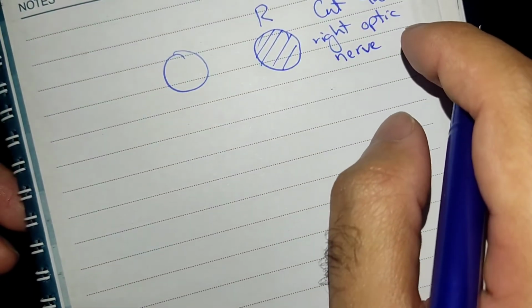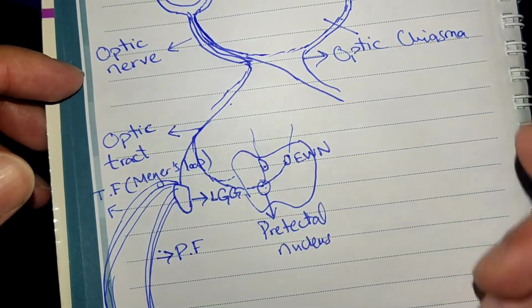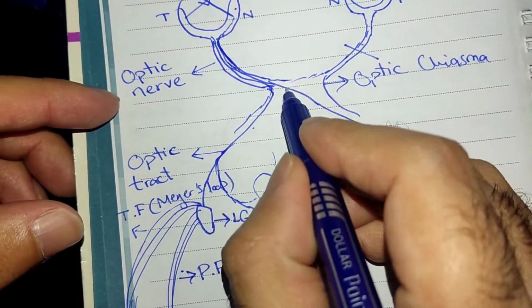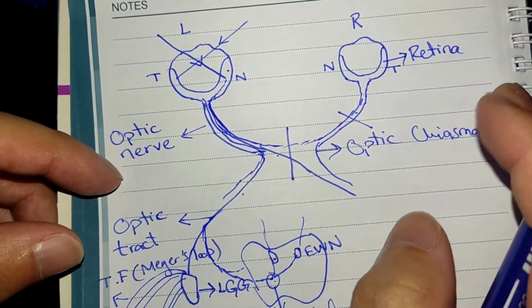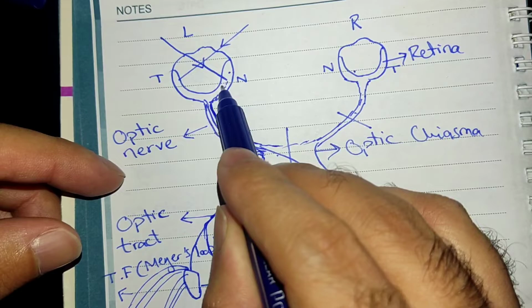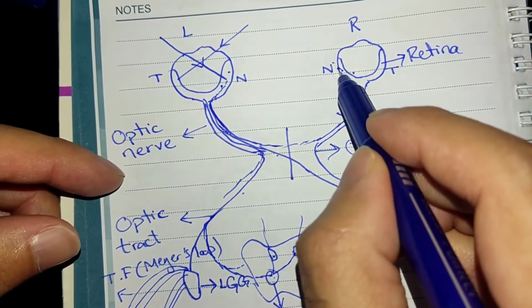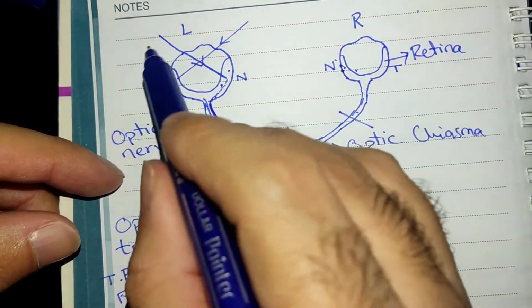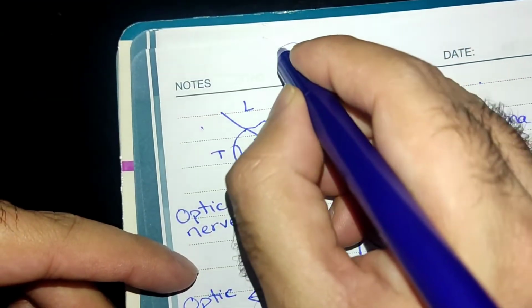what if you cut the optic chiasm? Let's go back to the diagram. I'm sorry I have to switch over again, but there's no space on this side. So this optic chiasm, if the lesion occurs here, what do you think is going to happen? The nasal fibers of both the eyes will be cut, but these nasal fibers, as we discussed, are responsible for the temporal field of vision. So you will get a picture something like this.